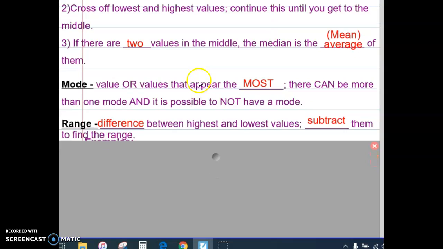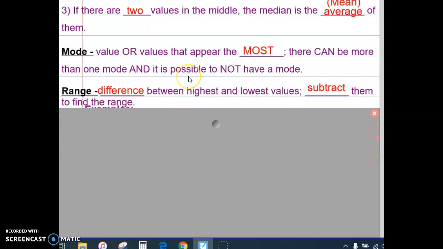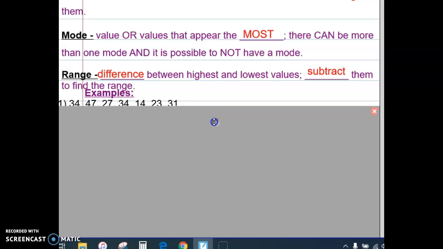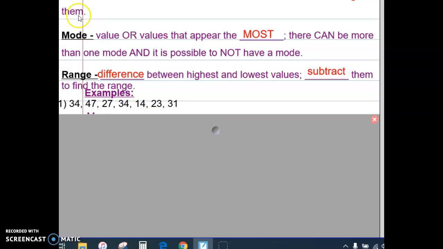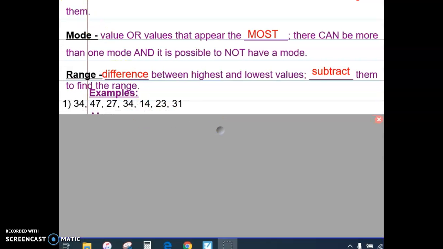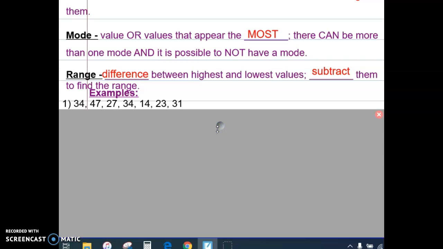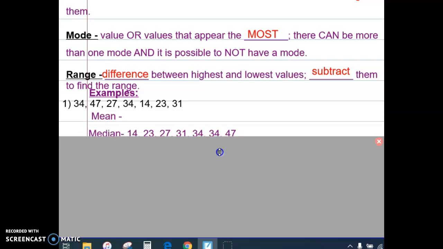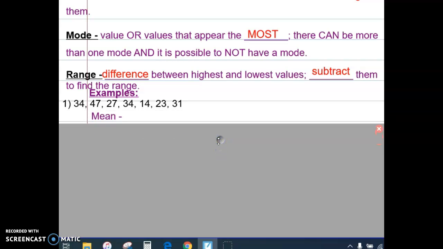Okay, now that we have all of our definitions, we're going to quickly go through some examples. So for number 1, I would like for you to copy down example 1. Pause your video and copy down the numbers that you see listed: 34, 47, 27, 34, 14, 23, and 31. Copy those down. With this numerical data, we're going to find the mean.